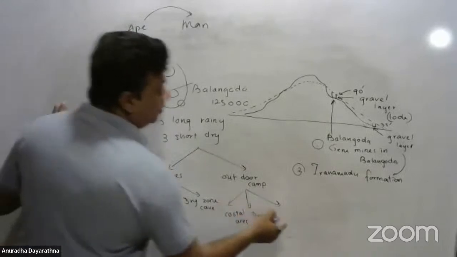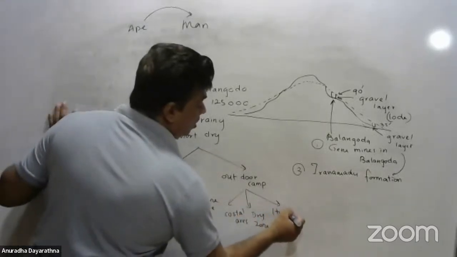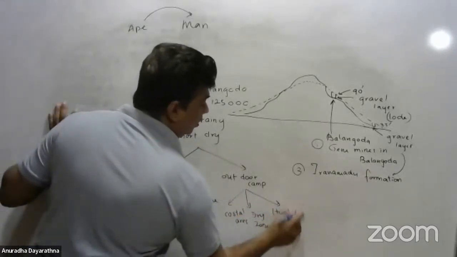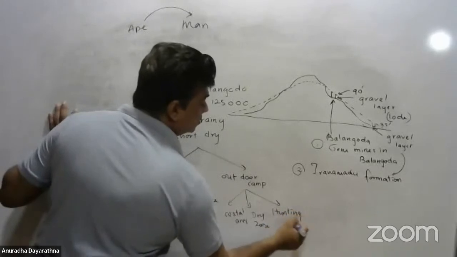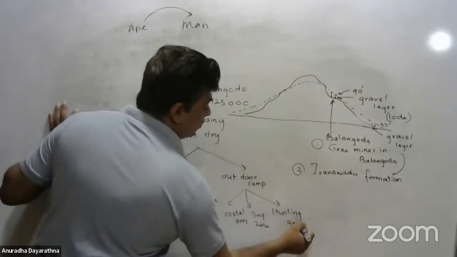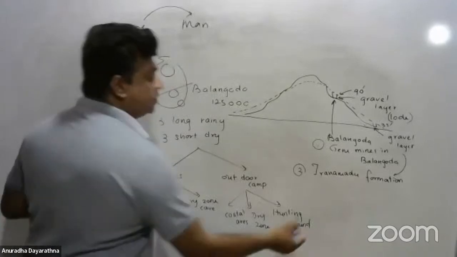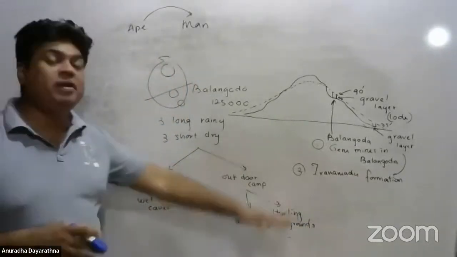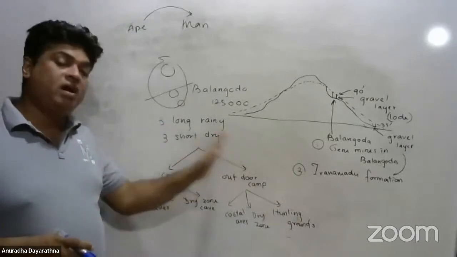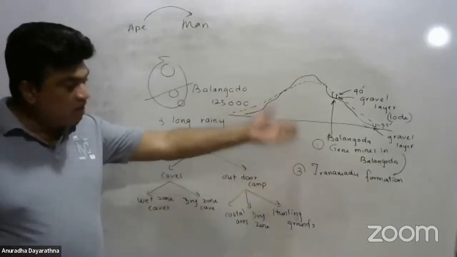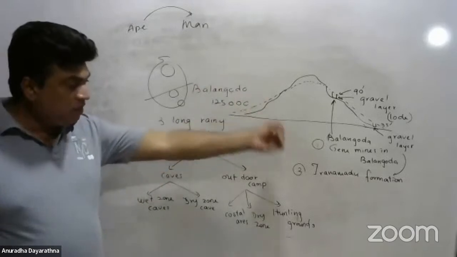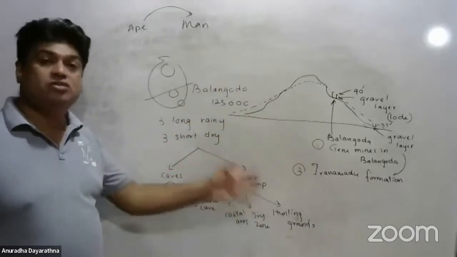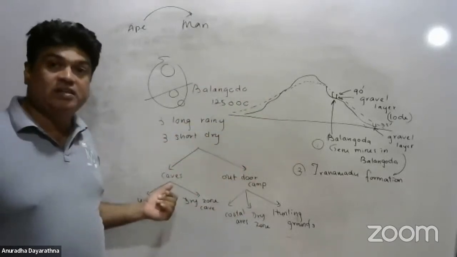And like that, we have hunting grounds. Hunting grounds are found in hillside areas, such as Bandarawela and Pottenpet. So this is the habitation. This is where they were living. This is where they were born. After being born, they came to these dwellings.